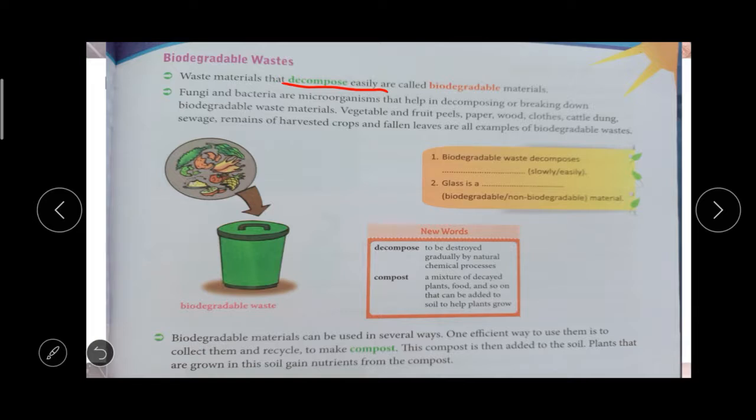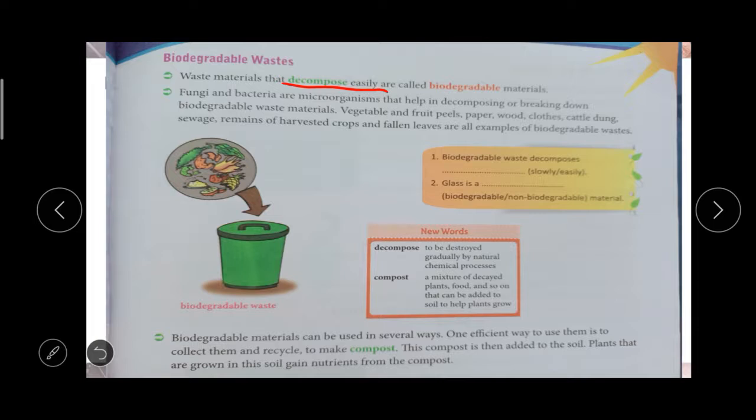If you throw vegetable waste and fruit waste in a place, after some days it will decompose into the sand. So these are biodegradable materials. Waste materials that decompose easily are called biodegradable.